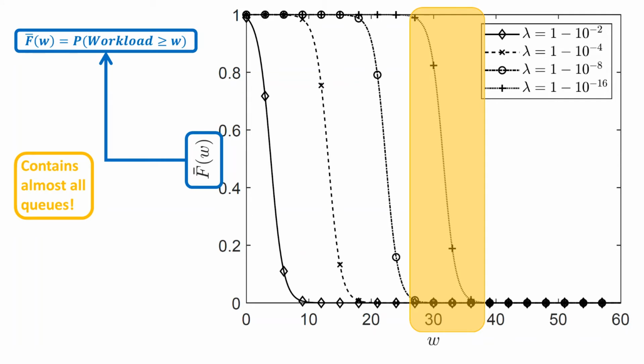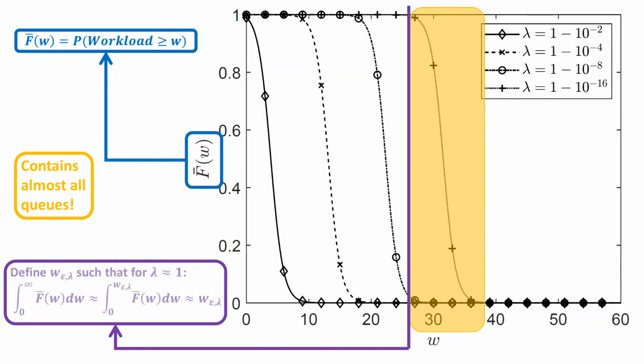Using this observation, we can define some value w which depends on the arrival rate lambda and also on some small value epsilon, which you do not really care about in this presentation. This value w epsilon lambda is chosen right before the point at which the curve shown in this plot starts to fall off. Therefore, if one were to compute the area under these curves for a very high value of lambda, the difference between letting this integral run up to infinity or letting it run up to this value of w epsilon lambda is just some finite constant.